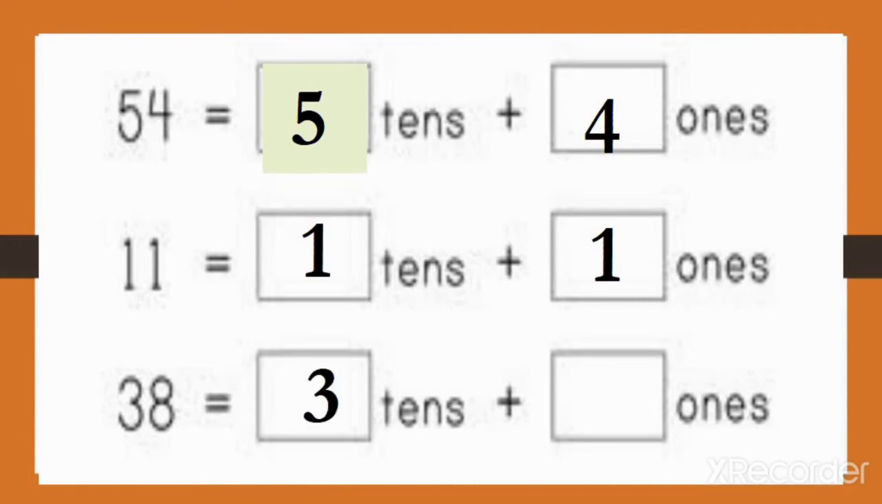Then we have number 38. So at tens place there goes number 3 and at ones place there goes number 8, which means 38 is equal to 3 tens and 8 ones.